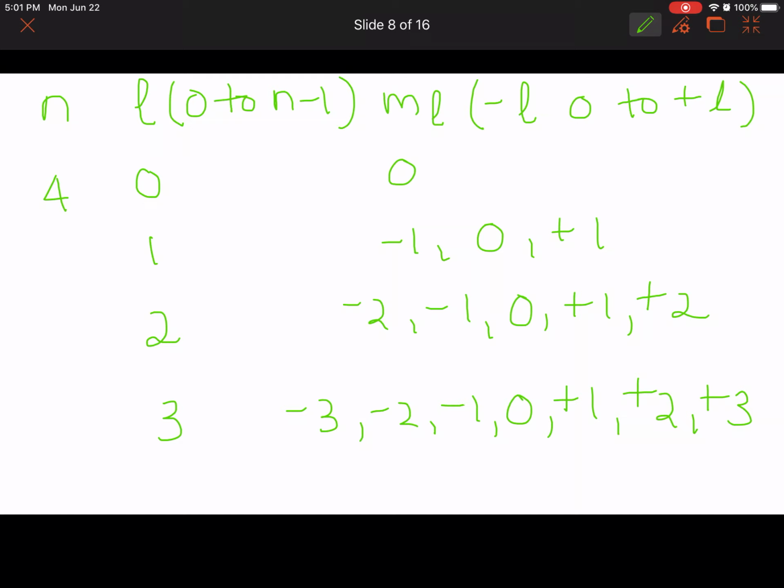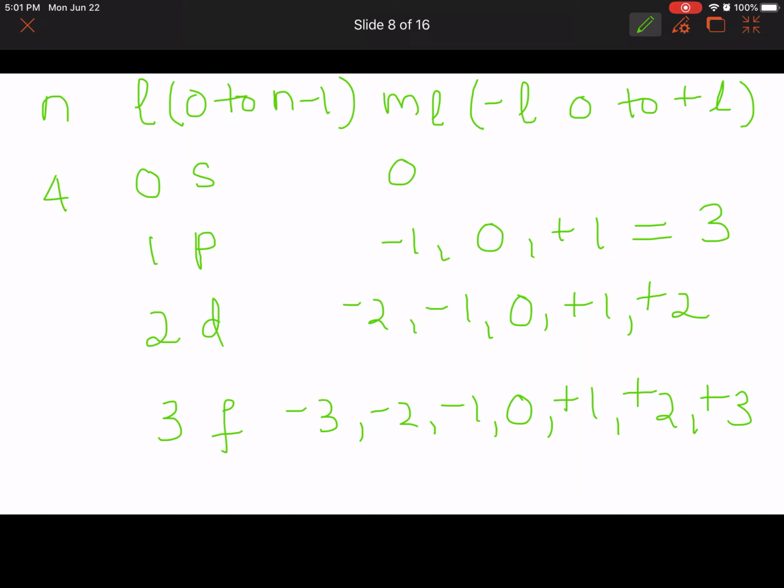Again, L gives your sublevels S, P, D, F. L values represent the shapes of the orbitals, that is S, P, D, F. We have only one S orbital in a given level. The L value for the P orbital is 1, and there are 3 ML values for P, meaning three p orbitals.